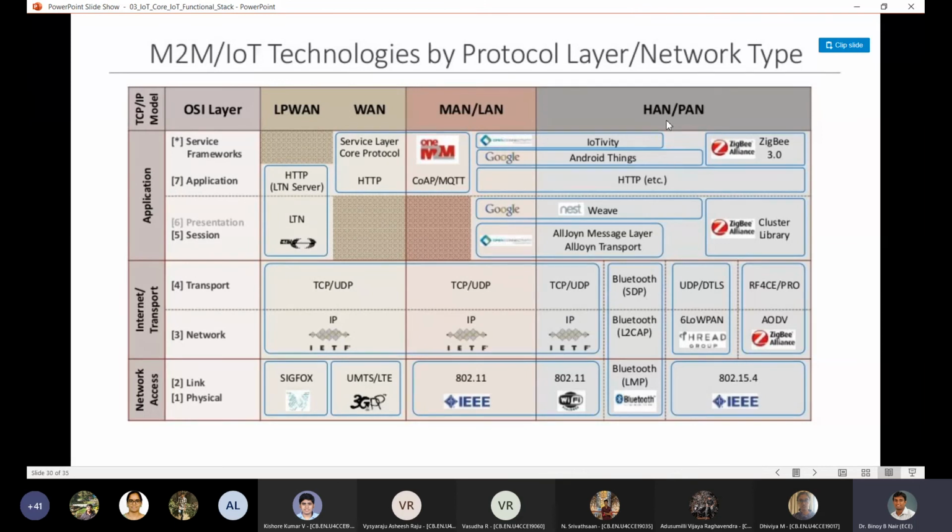I think you already know home area network, personal area network, local area network, wide area network, and so on, and a low power wide area network. So these are all different types of networks, and not all of them use all the layers which are possible. Some of them miss some of the layers, some of them do not require it, just to save communication bandwidth, or to save on the amount of power which is required to transmit. So this is a comprehensive figure which will help you out.